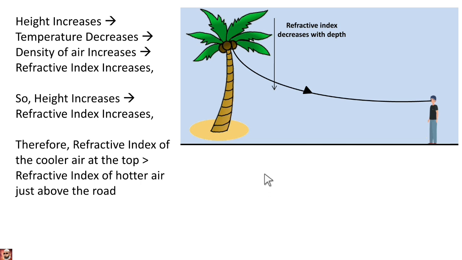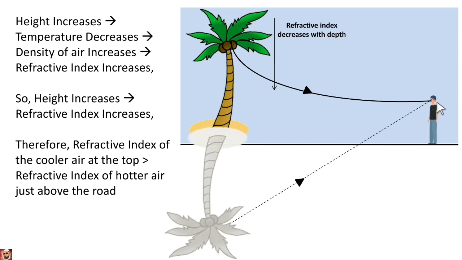it suffers refraction and takes a curved path because of total internal reflection. Here, the light is traveling from a denser medium to a rarer medium, that is, from high refractive index to low refractive index. When the light is traveling here, total internal reflection takes place. This refracted ray reaches the observer in the direction shown in this figure. It appears to the observer as if the ray is reflected from the ground.